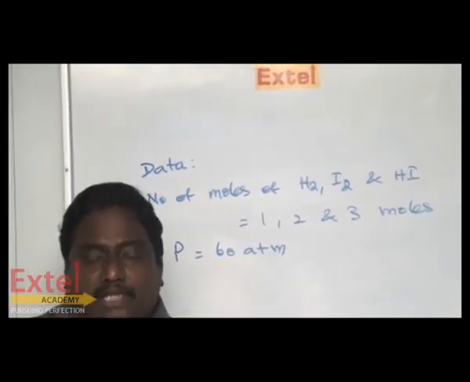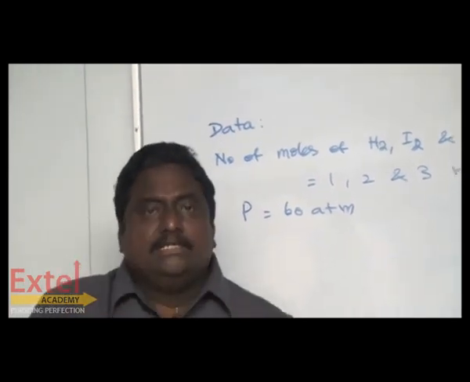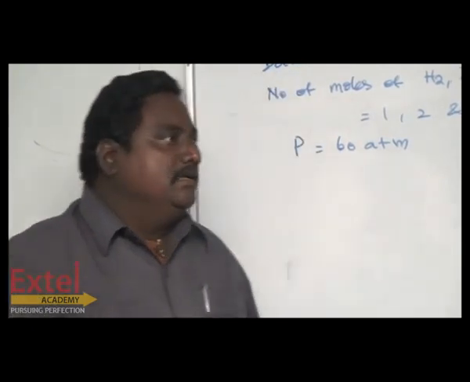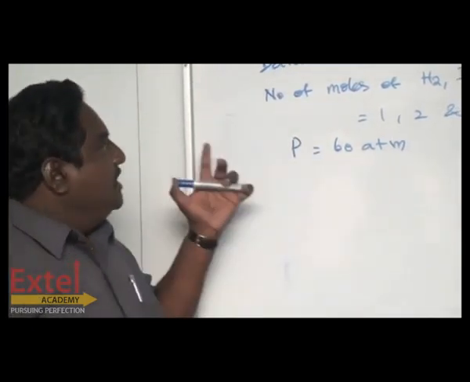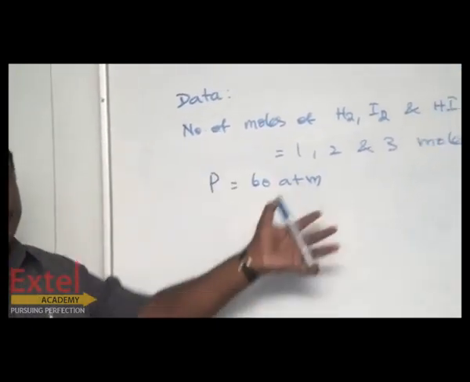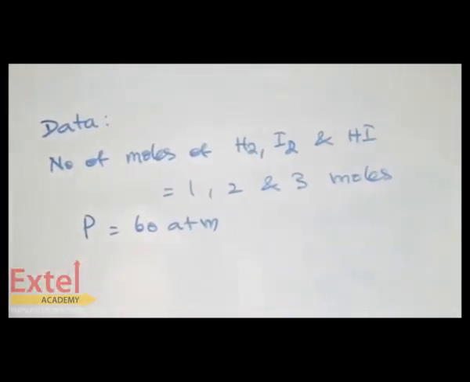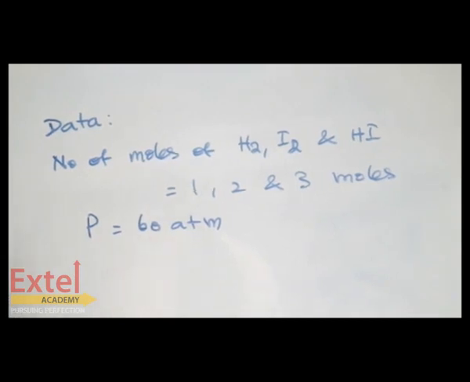Then calculate the partial pressure of hydrogen, iodine and HI. So, look at this problem. The number of moles and the pressure are given. You have to calculate the partial pressures of hydrogen, iodine and hydrogen iodide.